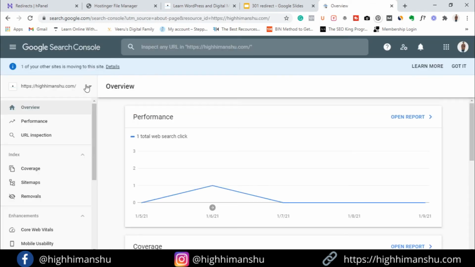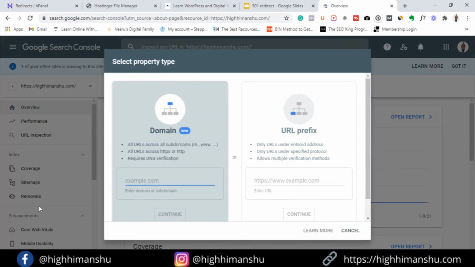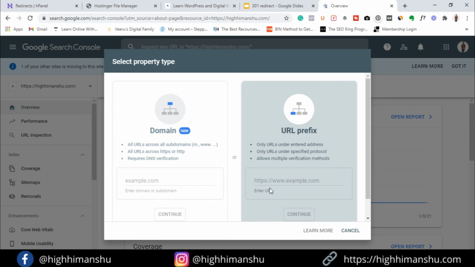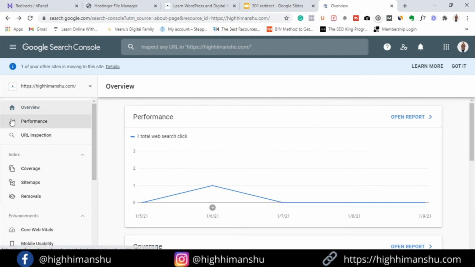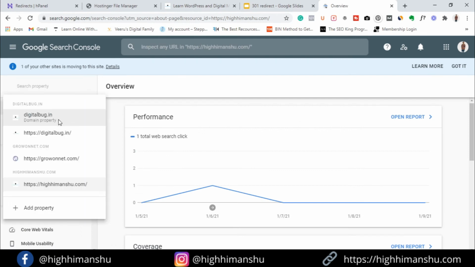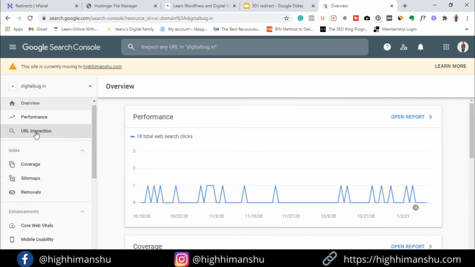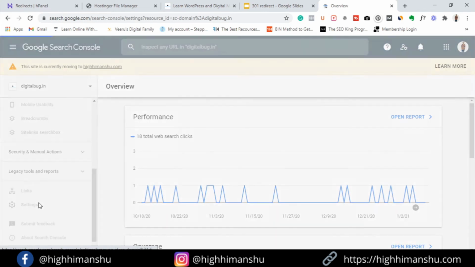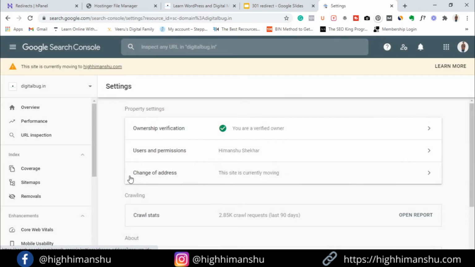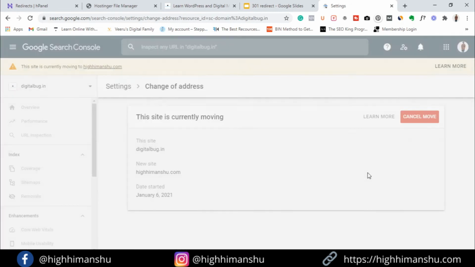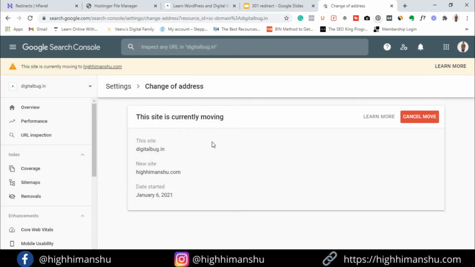So firstly, log into your Google Search Console tab. Okay, now just go here and add a property. Select this URL prefix and add the new domain. Okay, so I have already added, so I'm not adding here. Now after this, you need to go back to your old property, which is old domain. Go down, go to this setting option, and here you can see the change of address. Okay, click here. So I've already opted for the address change, but in your case there might be one option where you need to fill your new website or the address name and then submit.